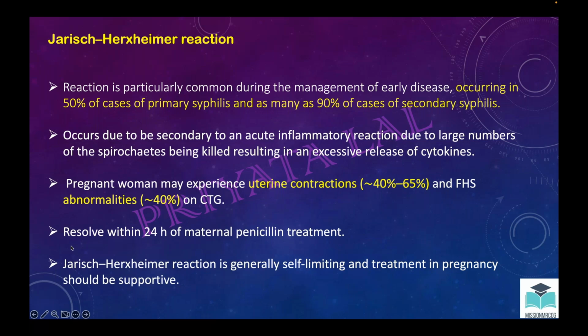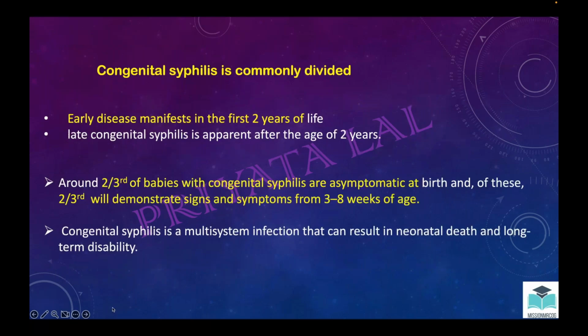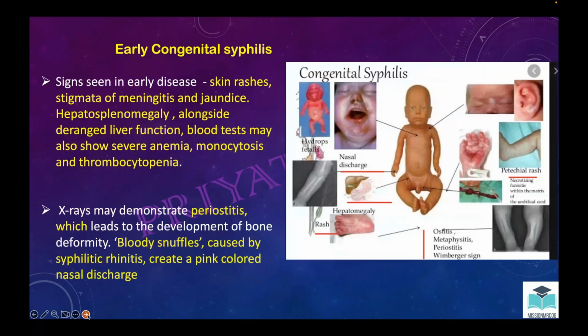Now, congenital syphilis is divided into early and late, and it is important to remember the features of early congenital syphilis. The child may have rash, meningitis, stigmata, hepatosplenomegaly, jaundice, deranged liver function tests, and thrombocytopenia.